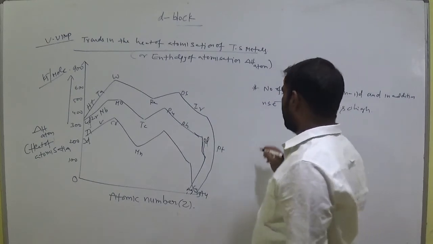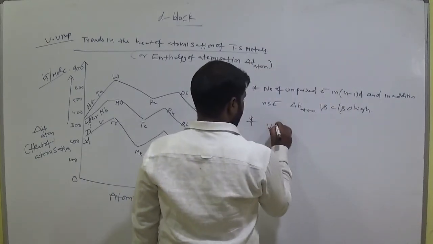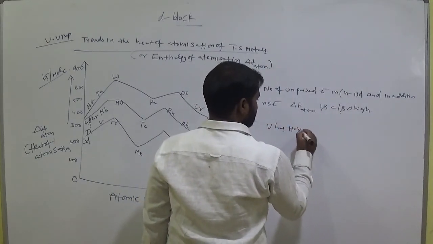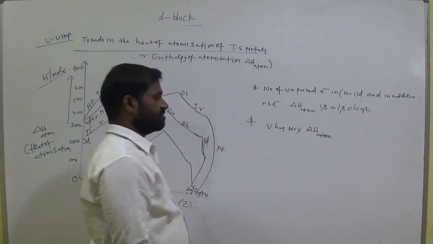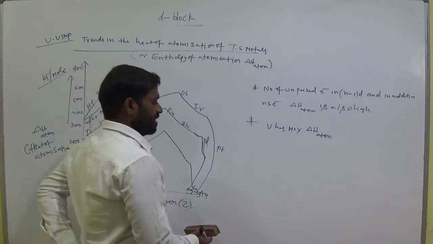So vanadium has the maximum delta H atom here, keep that in your mind.